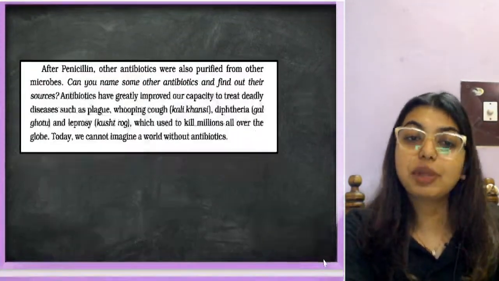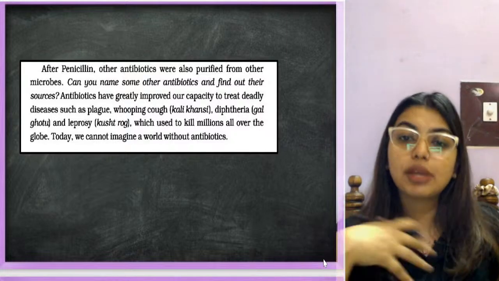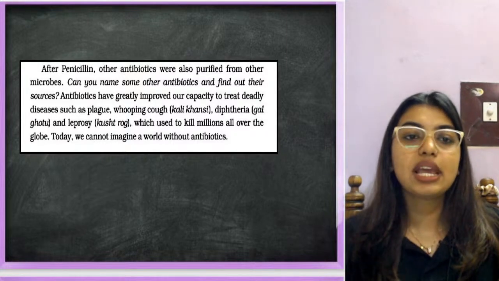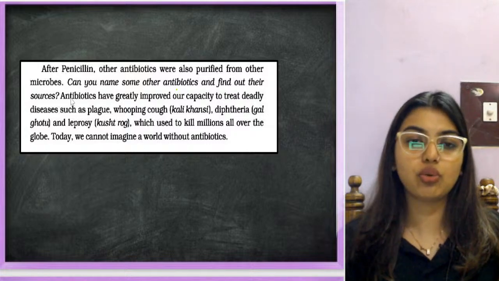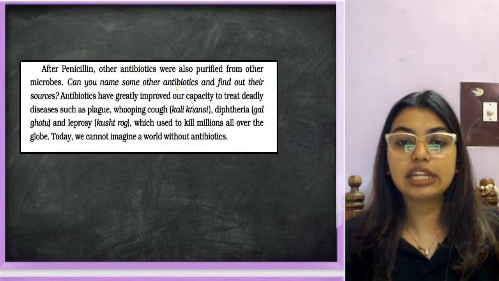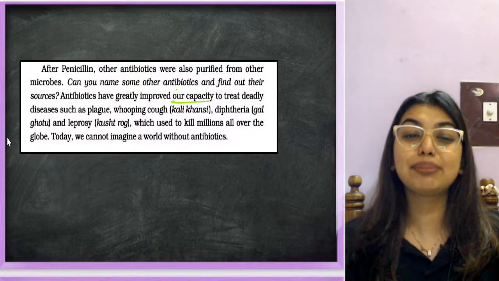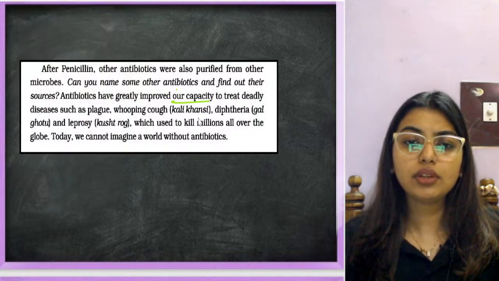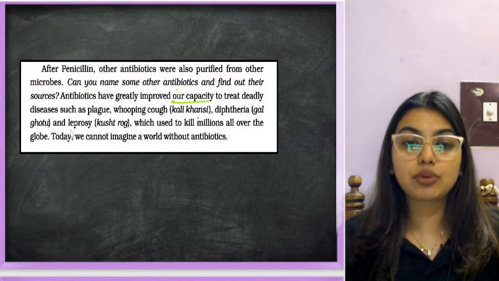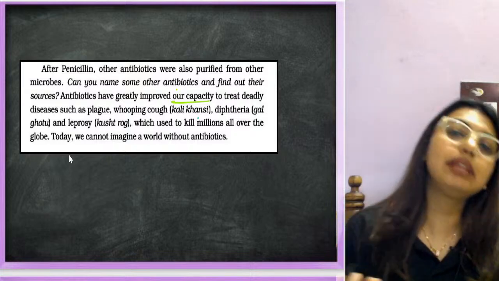Now, after penicillium, other antibiotics were purified from other microbes. Can you name some other antibiotics and find out their source? It's your homework. Antibiotics have greatly improved our capacity to treat deadly diseases like plague, whooping cough, diphtheria, and leprosy, which could kill millions of people.